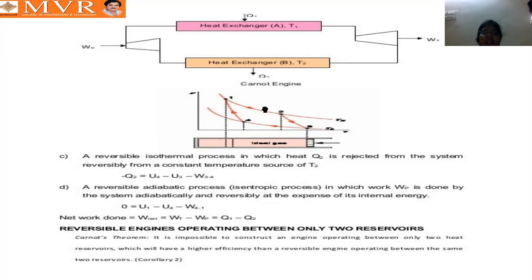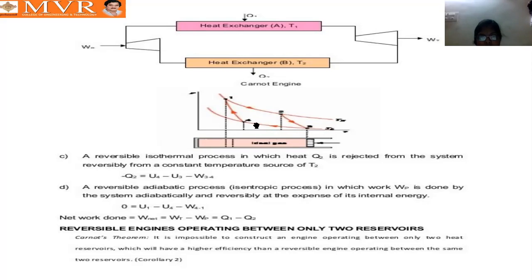So 1 to 2 is isothermal heat addition at constant temperature, 2 to 3 is adiabatic expansion, 3 to 4 is isothermal heat rejection, and 4 to 1 is adiabatic compression. Those are all the processes.